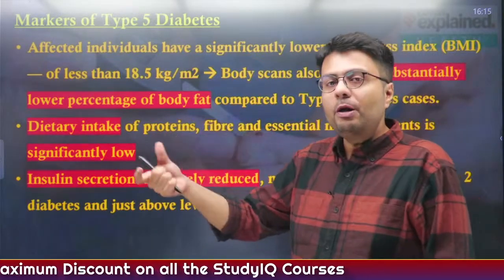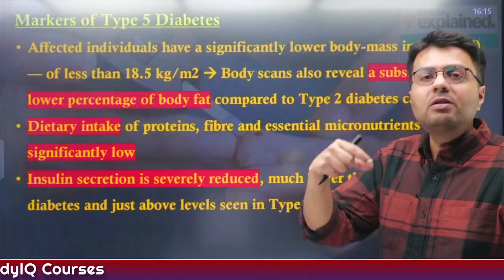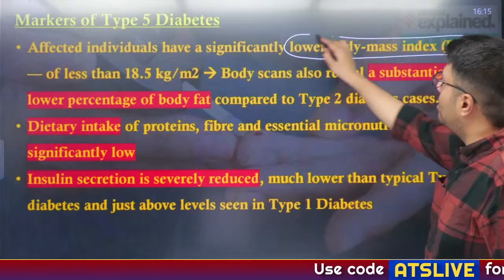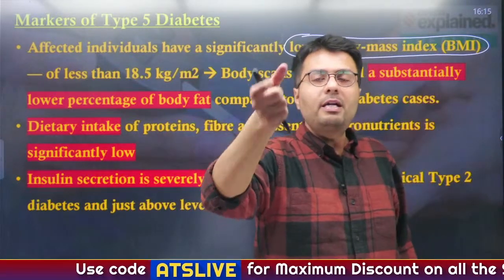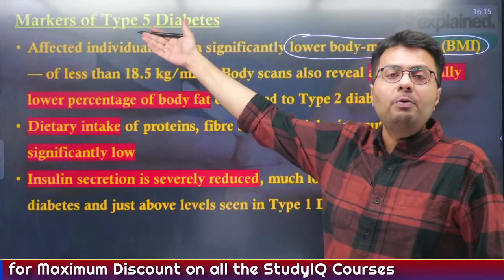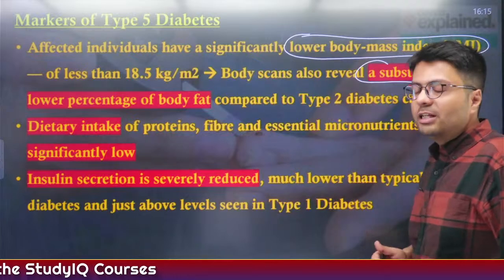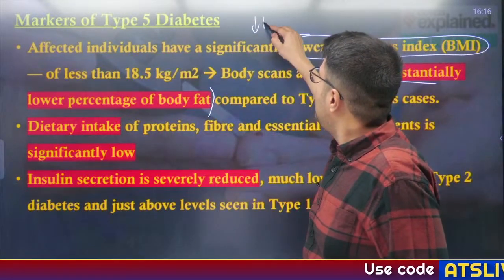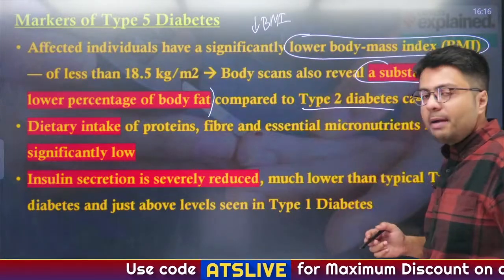The people who are affected by type 5 diabetes, they usually show certain kind of indicators. First is having a very low body mass index. Now you understand the amount of fat that a person has can be estimated by a figure known as body mass index, and the body scans of people who are affected by type 5 diabetes have revealed that they experience a substantially lower percentage of body fat, that is very low levels of body mass index as compared to people with type 2 diabetes case.